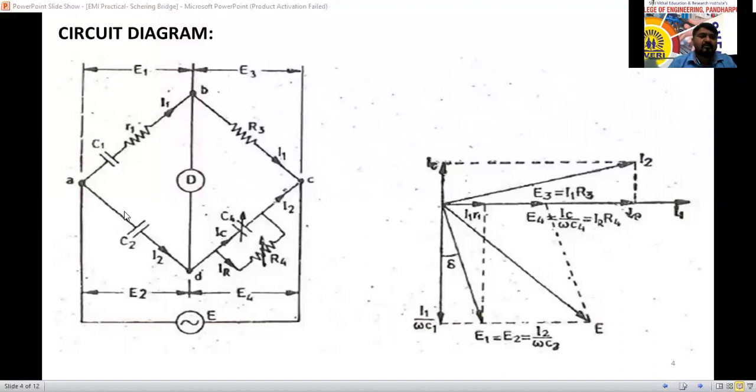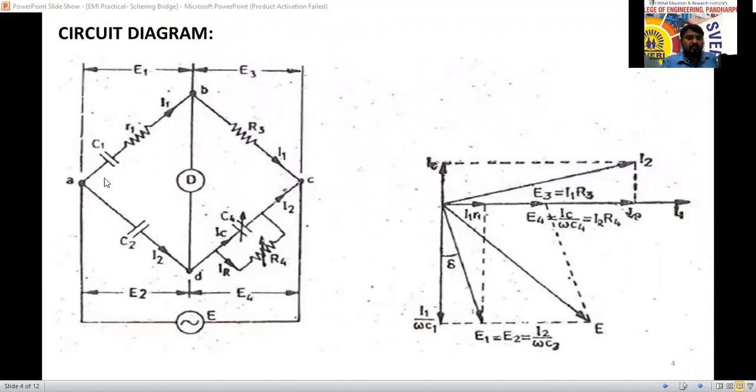The capacitors C1, C2 and C4 are used here. C1 and R1 we consider as the unknown values. C2 and R3 are fixed, standard values. But C4 and R4 are the two variable values. By varying C4 and R4, we can bring the bridge into balanced condition.